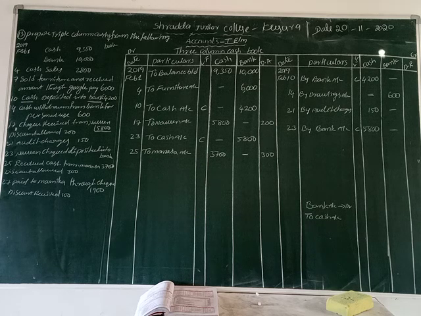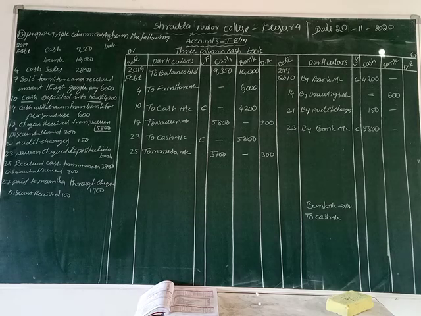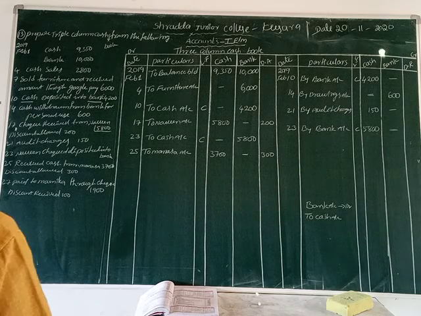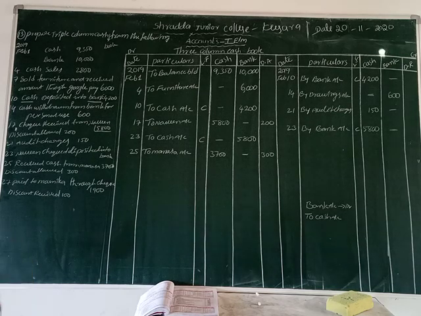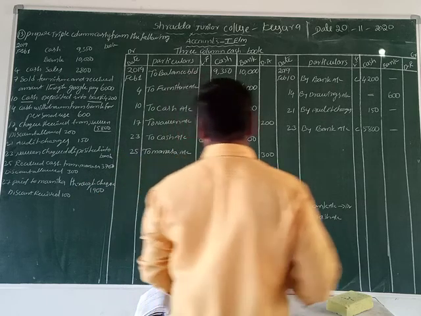Okay, now we can record into the credit side. How can we record that? Who receives the check? Monica receives the check. That's why we record it on the credit side by Monica's account.